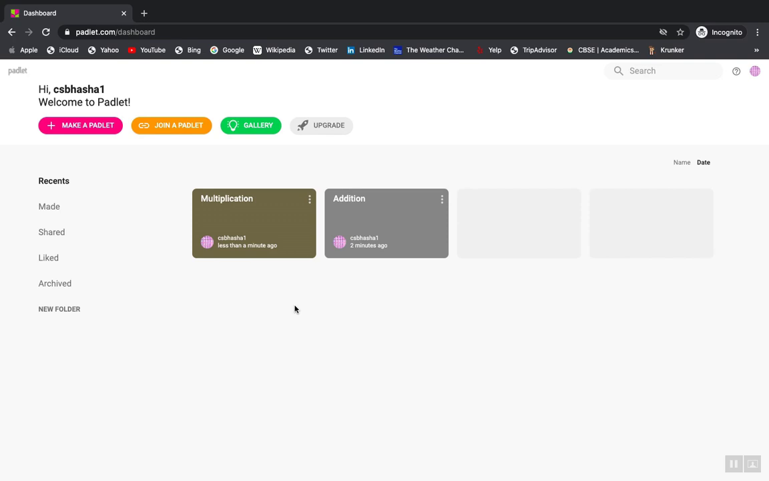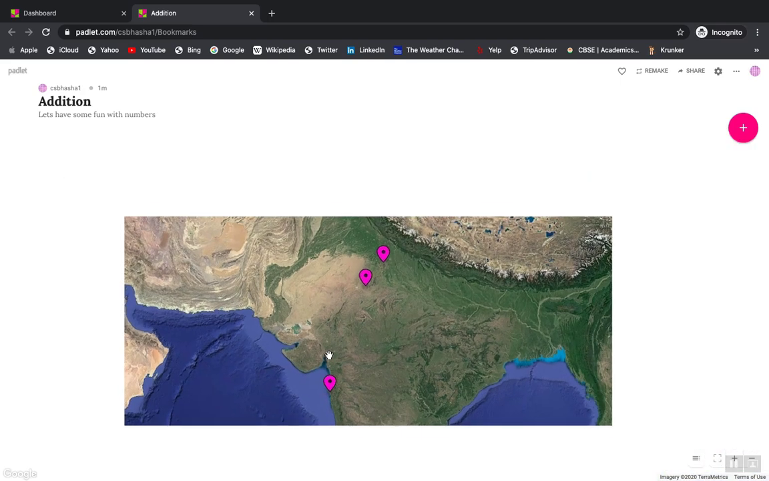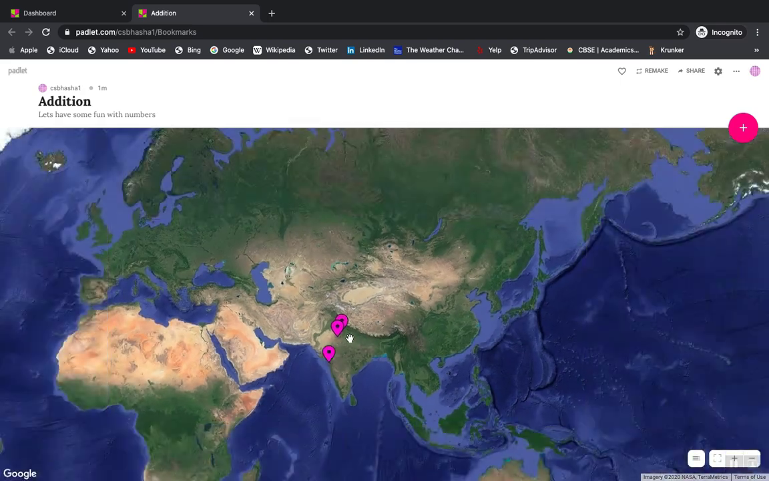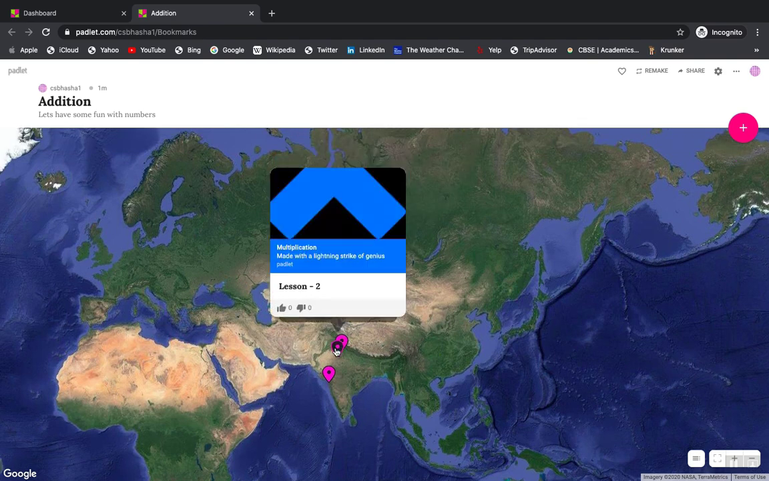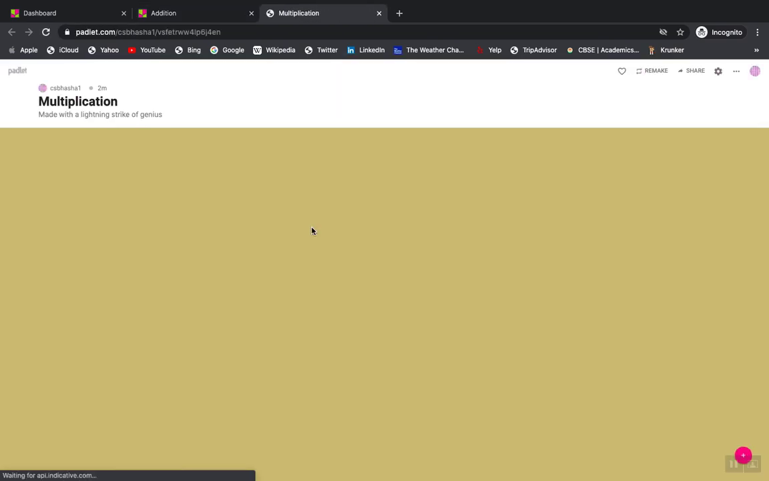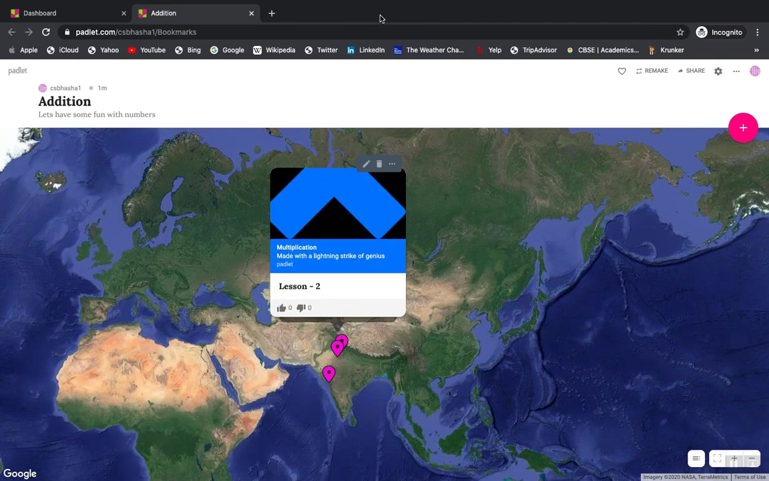Now if I close everything, I'll show you how it works. This is my dashboard. I have created these two Padlets. I want to start with this one, so I'll open the addition Padlet. My students will see this kind of section with those three nice location areas. They can click on one at a time. If they click on the first one, they'll see the video. If they click on the second one, you will see the hand icon which tells you that you can go from this section to another section. So click, and the multiplication Padlet will open. So here what I'm trying to tell you is you can not only connect the Padlets, you can at the same time have your information.